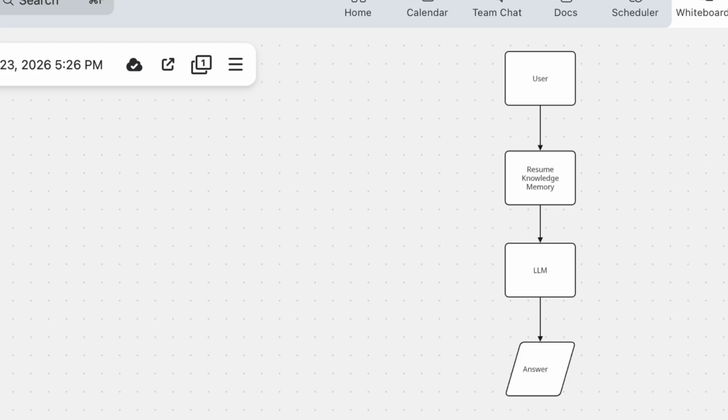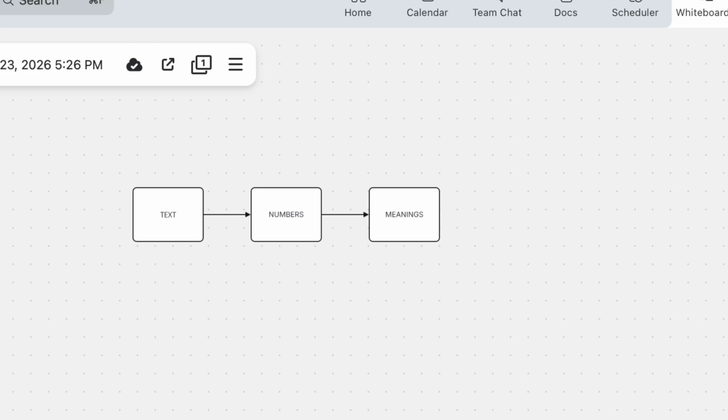Resume example could be like backend engineer, 6 years experience. Memory could be earlier asked questions, like I said I want to move into AI. And knowledge example could be AI roadmap, career advice, system design notes. Resume and memory are small, but knowledge can be huge. So how do we search inside large knowledge?